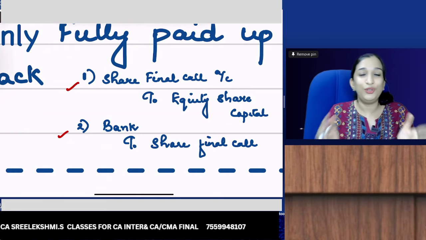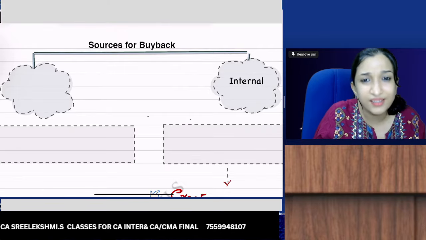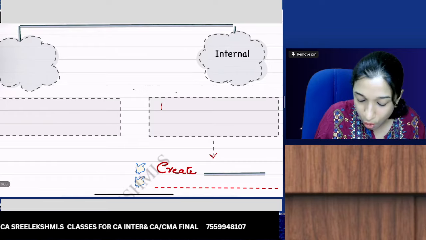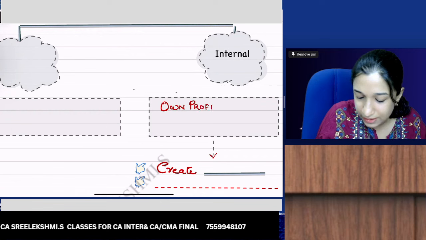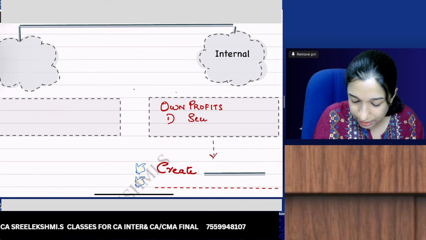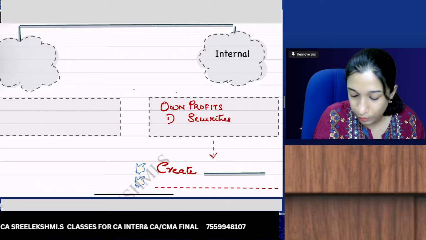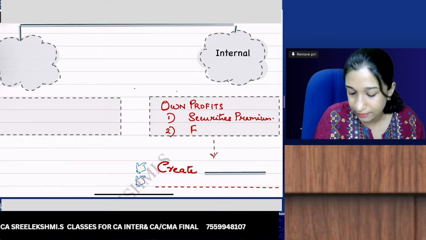Now, what are the sources for buyback? What are the funds you can take for buyback? Sources for buyback: you have two sources. One is internal source. What do you mean by internal source? Own profits. You can use own profits, which means you can take funds out of securities premium, then free reserves.